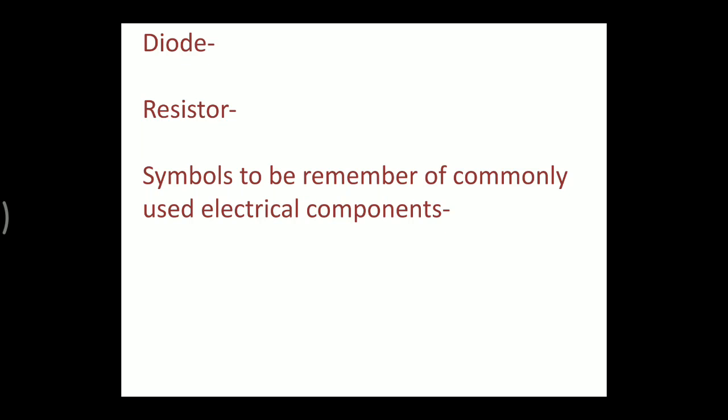Means if the diode is used in the forward bias condition, that means p type is connected to the positive terminal of a battery and n type is connected to the negative terminal of the battery. What happens?